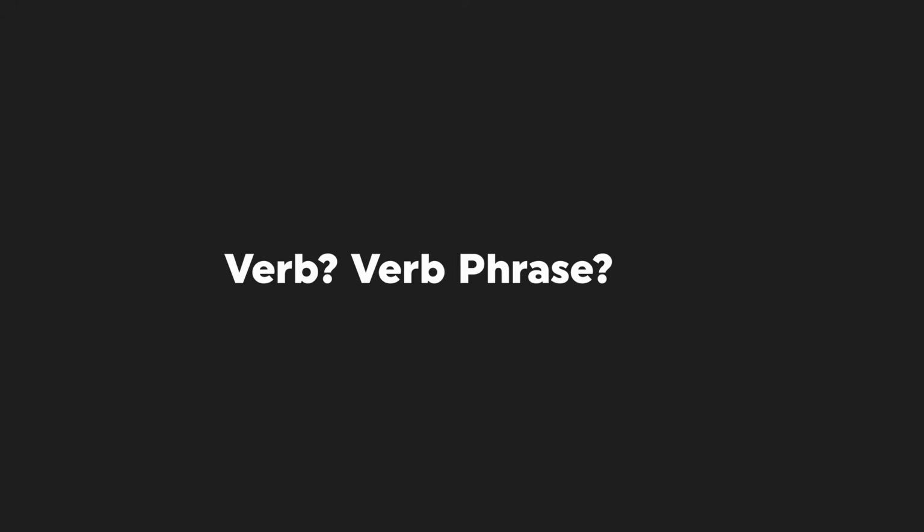Mistake number 1. Confusing a verb for a verb phrase. Let's start with one of the easiest mistakes Chinese learners make. Treating verb phrases like they're just single words. You might be thinking, okay, what the hell is a verb phrase? Don't worry, I got you. So in English, you kind of already know what I'm talking about, right?